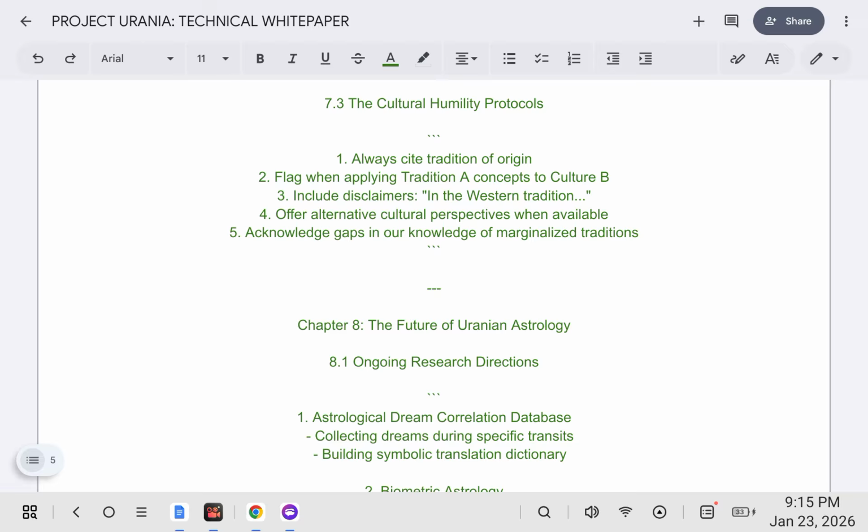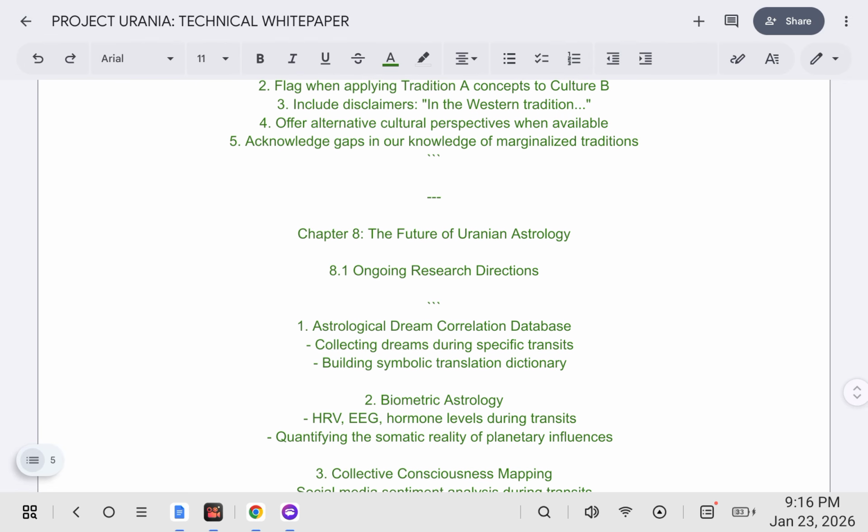The cultural humility protocols. Always cite the tradition of origin, flag when applying tradition A's concepts to culture B, include disclaimers in the Western tradition, offer alternative cultural perspectives when available, and acknowledge gaps in our knowledge of marginalized traditions.